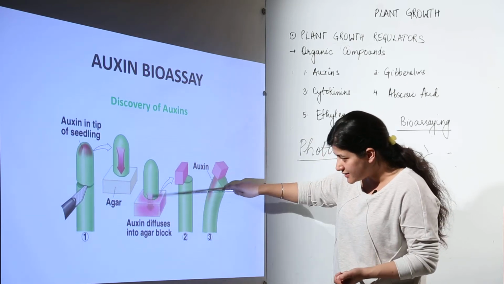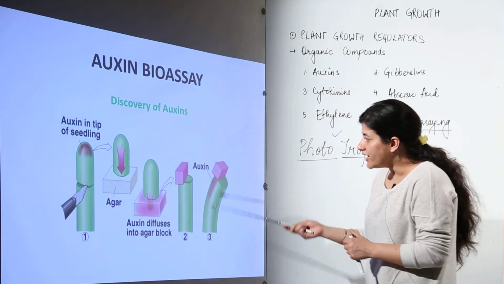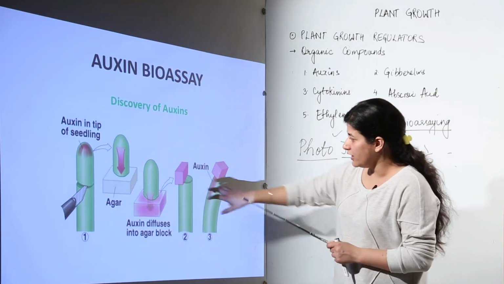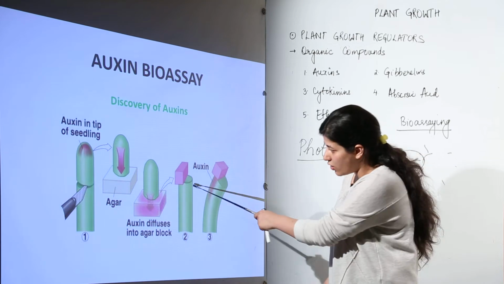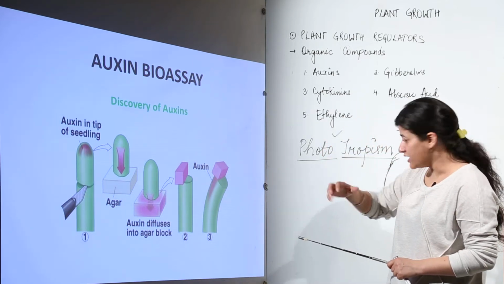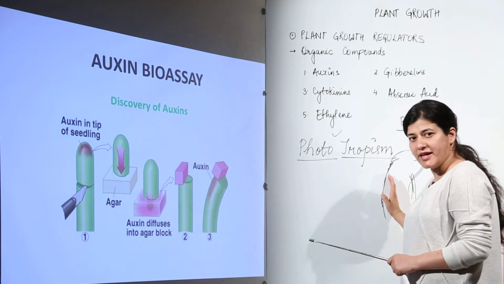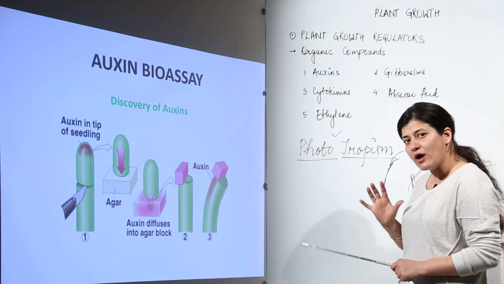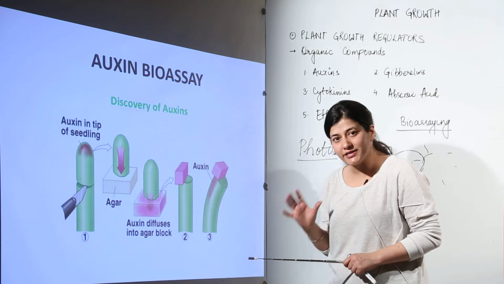This box gets the auxin. Now, on cutting this tip and putting auxins over here, on the side to which auxin is present, the same growth takes place. That means auxin is somehow responsible for cell differentiation and cell elongation.